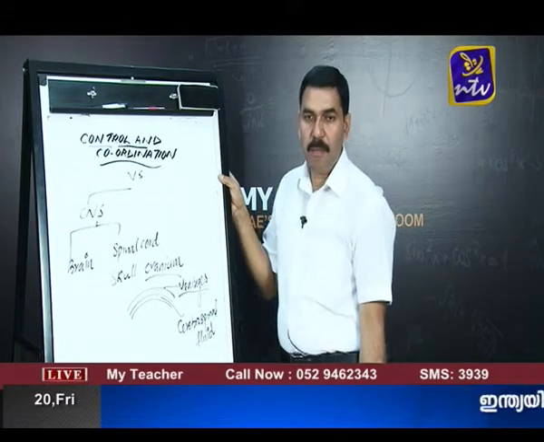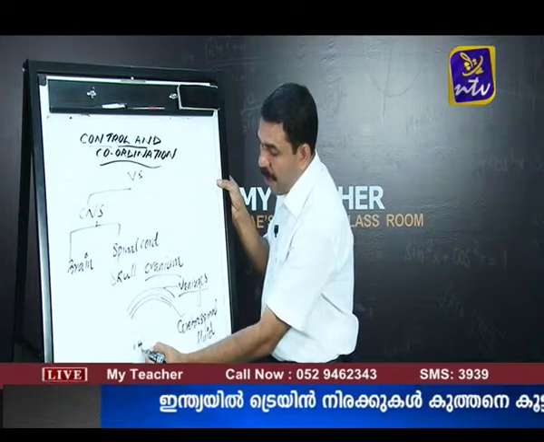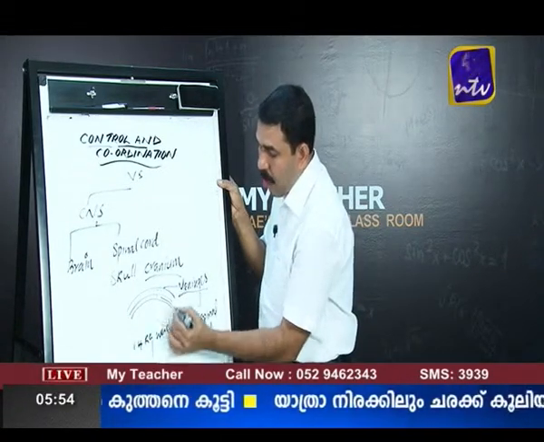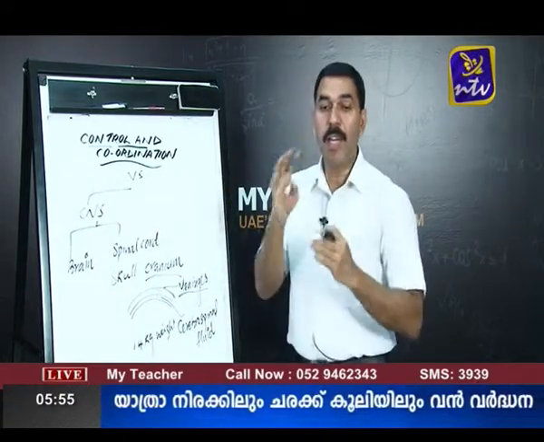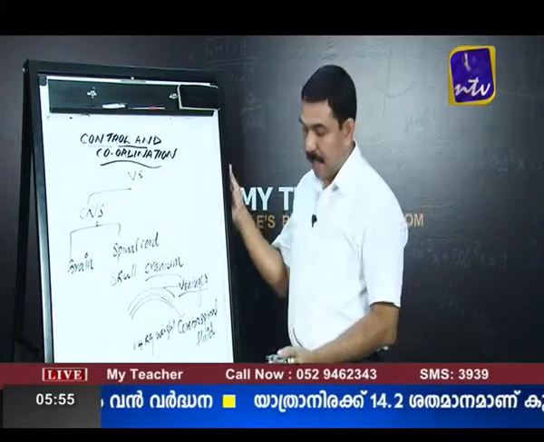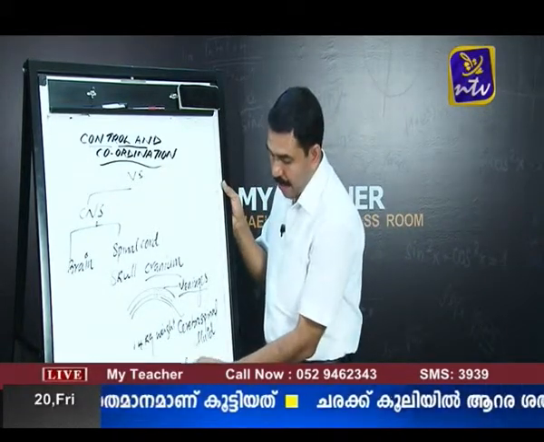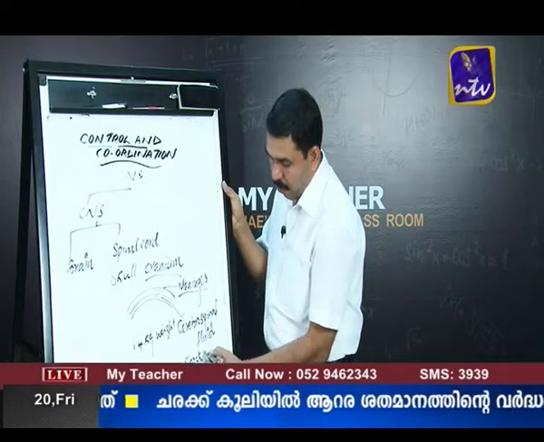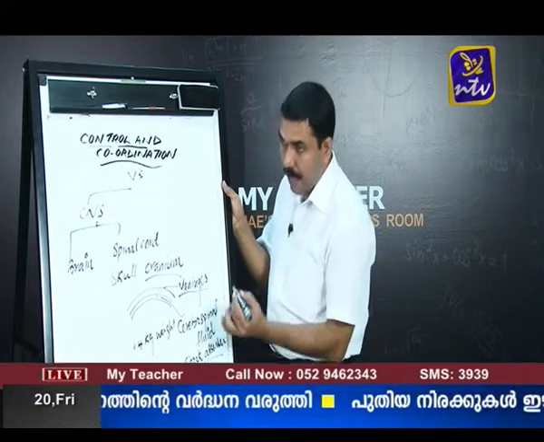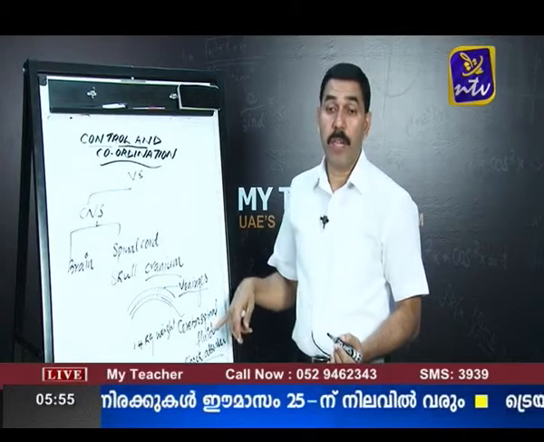One function of the cerebrospinal fluid: our brain is almost 1.4 kilogram in weight. As it is covered by a fluid filled membrane, it reduces the pressure. That is one of the functions. The second one is that it acts as a shock absorber. The cerebrospinal fluid and the meninges act as a shock absorber. This is how our brain is protected.